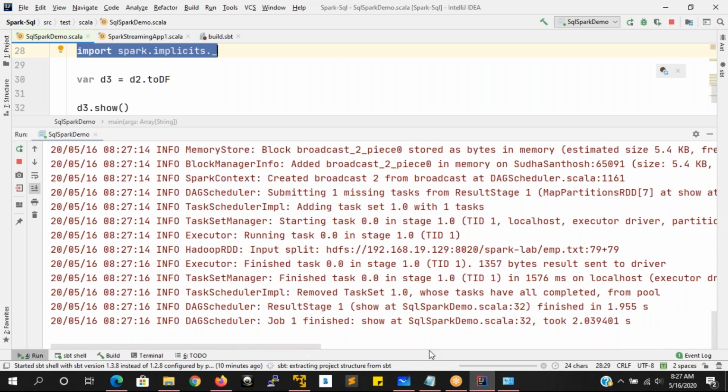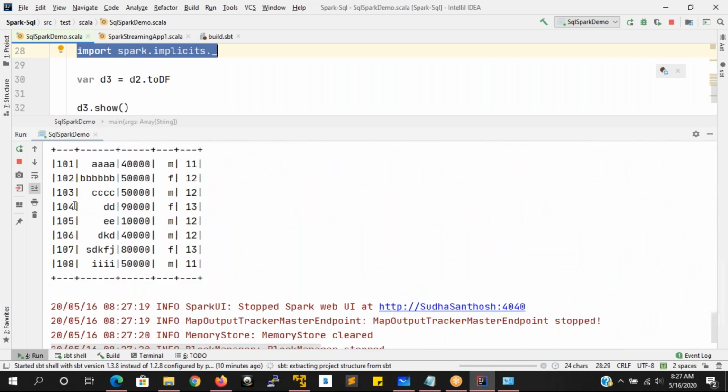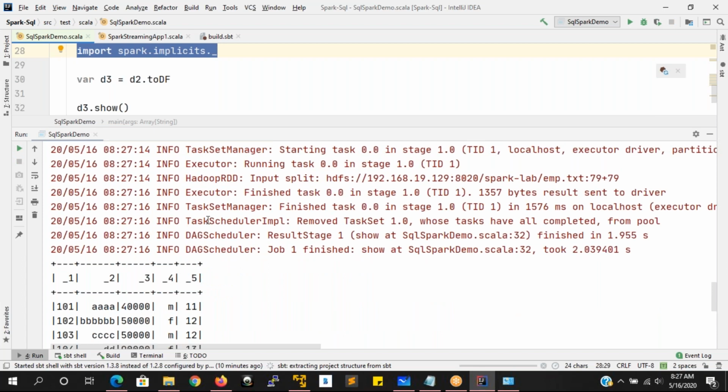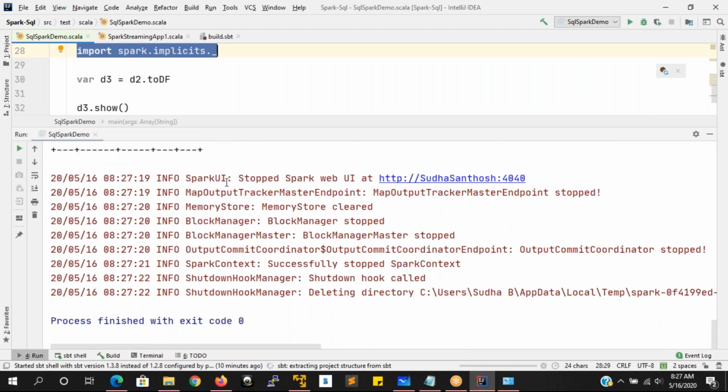Job 1 is finished here. You can see this is the data: underscore 1, underscore 2, underscore 3, underscore 5. This is the data that is available in our emp.txt. That is done, and the Spark Web UI is stopped.